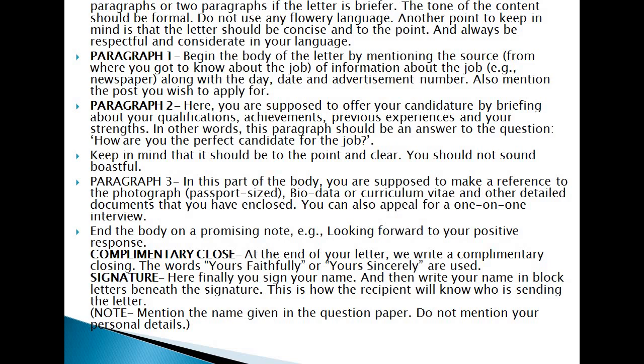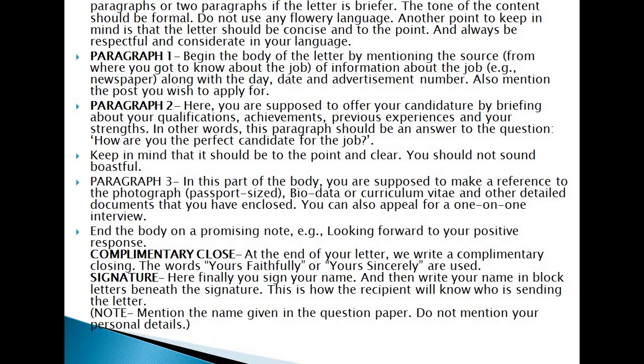If you write the third para, then in this part of the body you are supposed to make a reference to the photograph, passport size, biodata or curriculum vitae and other detailed documents that you have enclosed. You can also appeal for a one-on-one interview. End the body on a promising note, like looking forward to your positive response.